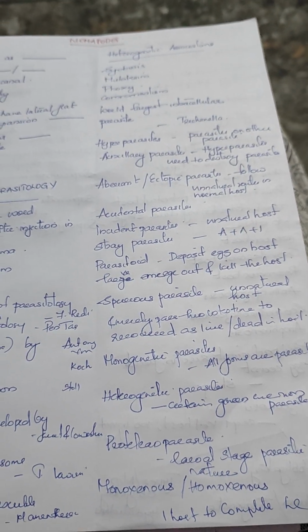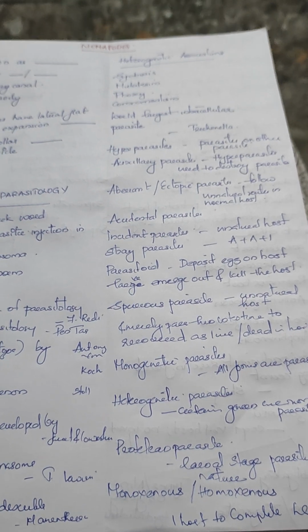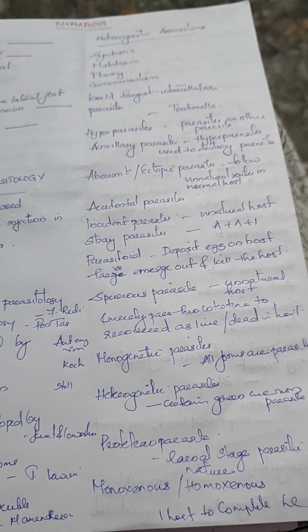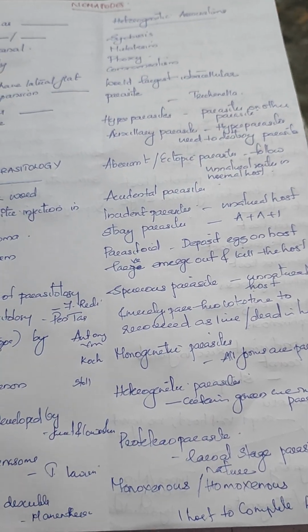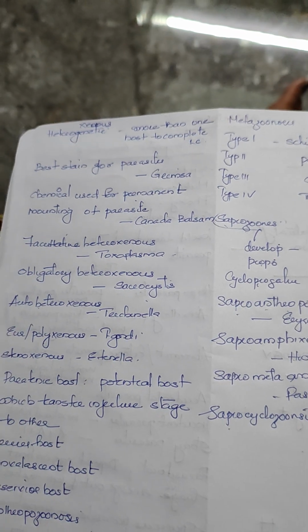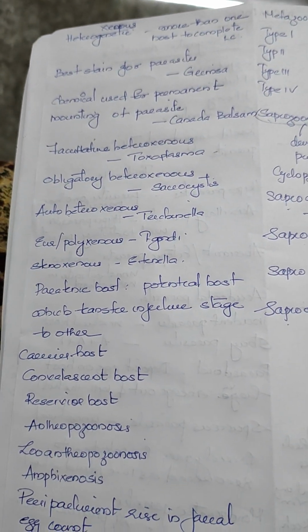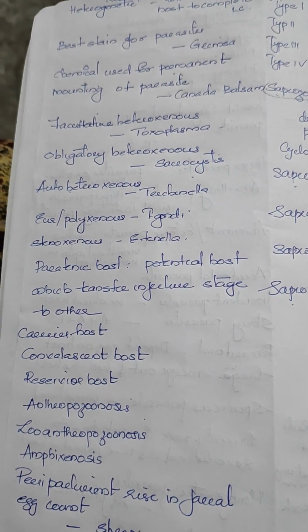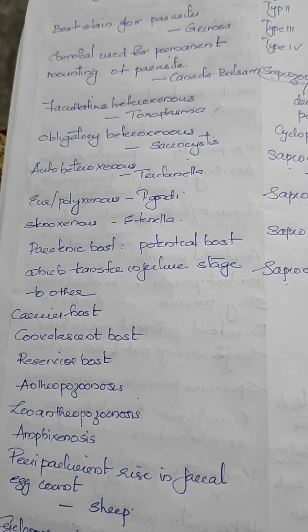Proteolean parasites, for example Oestrus ovis, that is the larval stage is parasitic. Monoxenous or homoxenous means they have only one intermediate host in their life cycle. Heteroxenous parasites have more than one intermediate host in their life cycle. Best stain for the parasite is Giemsa stain. Chemical used for permanent mounting is Canada balsam.